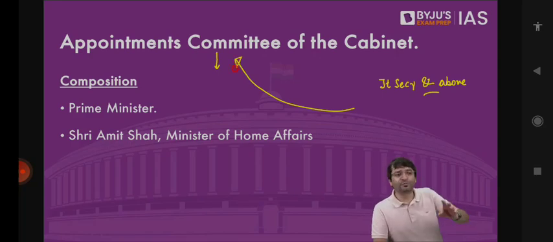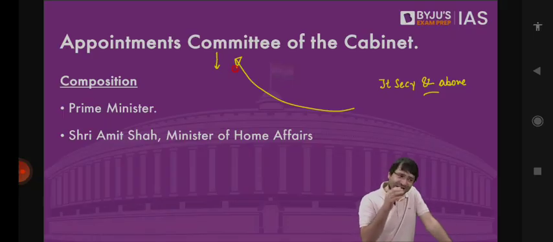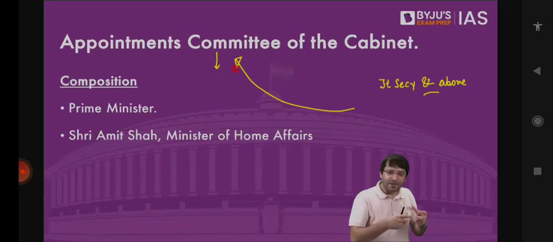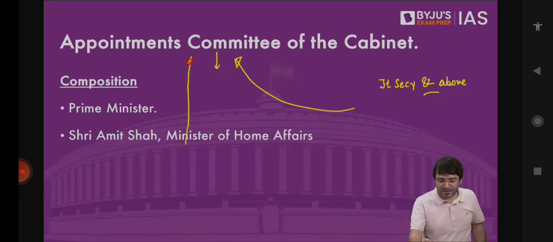Who is going to be appointed as, let's say, the chairperson of a public sector undertaking? That this committee also decides. Who is going to be the head of the Prasar Bharati? That this appointments committee will have to decide. So all the appointments, important appointments at the central level, appointment of bureaucrats at the central level, of Joint Secretary and above, that is decided collectively by Prime Minister and Home Minister in this meeting, in this committee known as the Appointments Committee of the Cabinet.